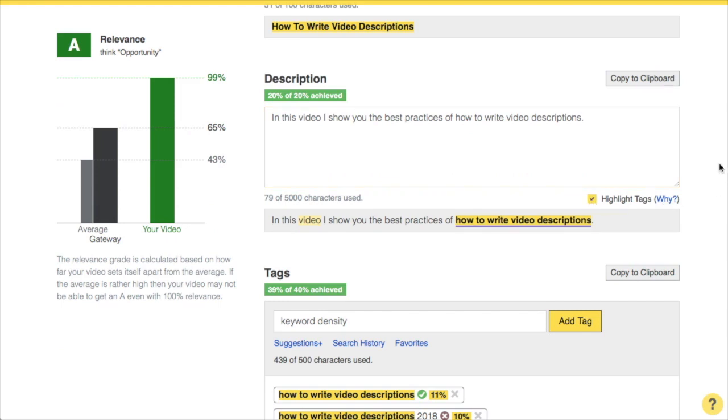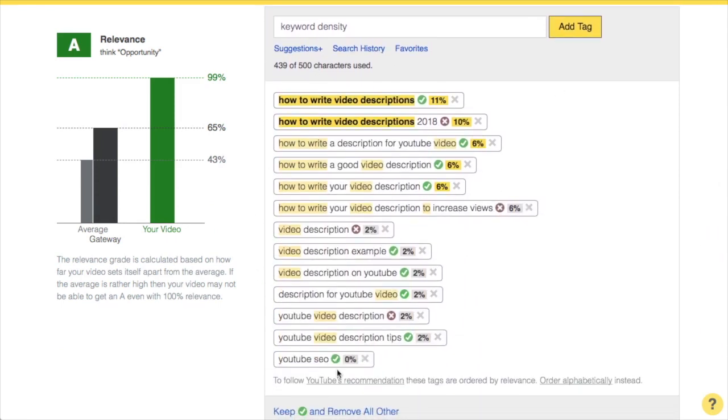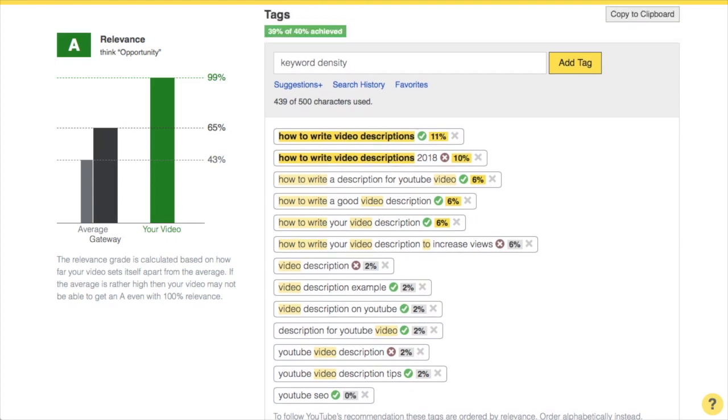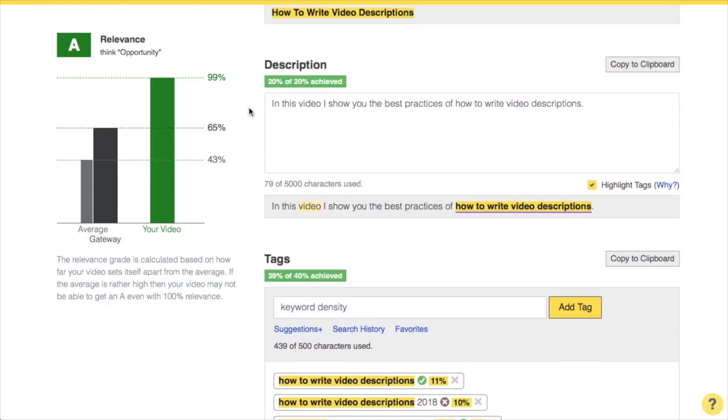What happens here is that Morning Fame takes all the tags you have here and takes them into consideration when you write your video description. For example, I have this how to write video descriptions as a tag here, and it's now underlined in the video description as well. The idea is that you take all those search terms that you added as tags below and also incorporate them into the description. With that, you improve the keyword density, which makes your metadata even more powerful.